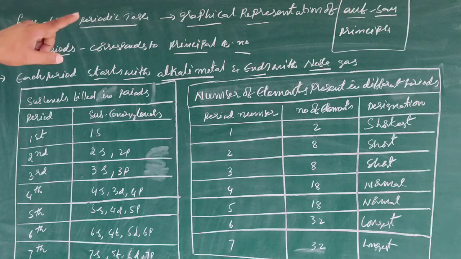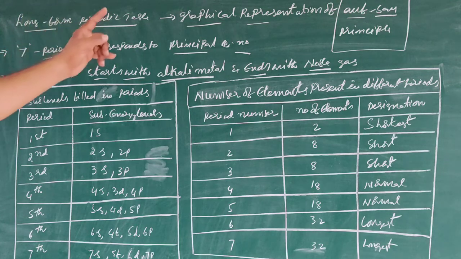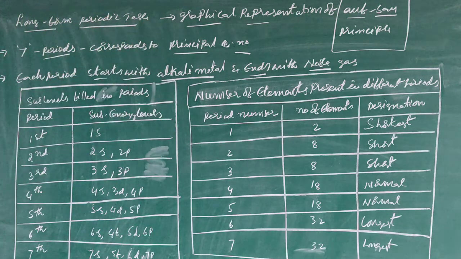Please underline this point. These 7 periods correspond to principal quantum numbers. Each period starts with an alkali metal and ends with a noble gas.